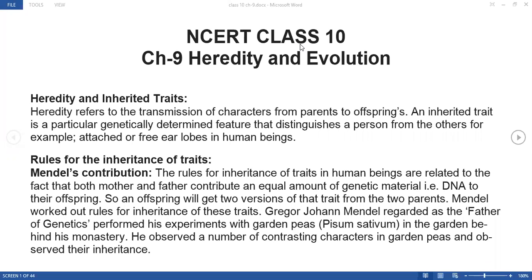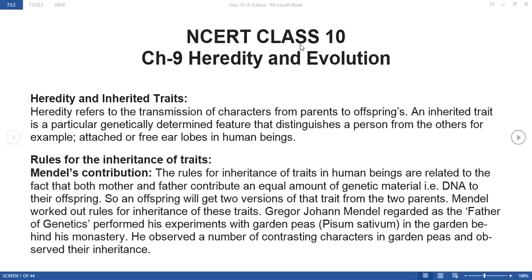Now Mendel contributed several rules in accordance with the inheritance of the traits. So the rules for inheritance of traits in human beings are related to the fact that both mother and father contribute an equal amount of genetic material, that is DNA, to their offspring. Now as you know, in chapter 8 we have understood that half of the portion is coming from the mother and half is coming from the father, right?